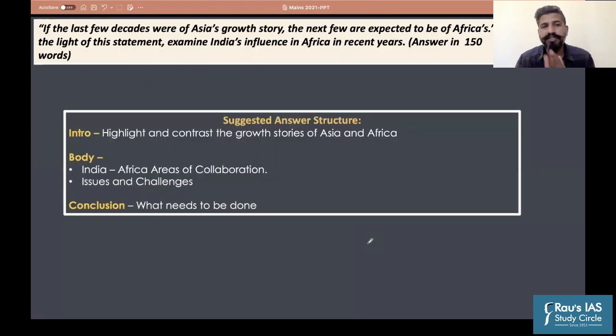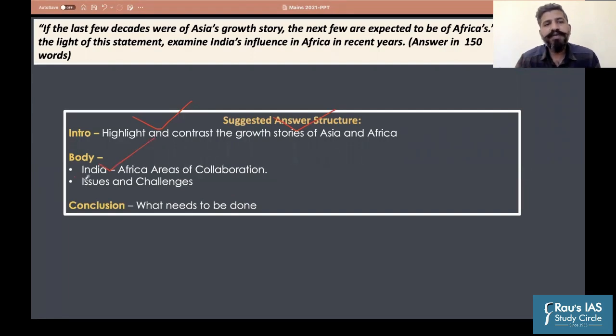So what would be the introduction here, or what would be the structure for answering this question? First, we have to highlight and contrast the growth stories of Asia and Africa, because that is mentioned in your question. The question says, if the last few decades were of Asia's growth story, the next few are expected to be of Africa's. So we had to contrast the situation first in the introduction. Otherwise, we would not have given any reference to the Asian growth story here. Okay. The second part would be India-Africa areas of collaboration.